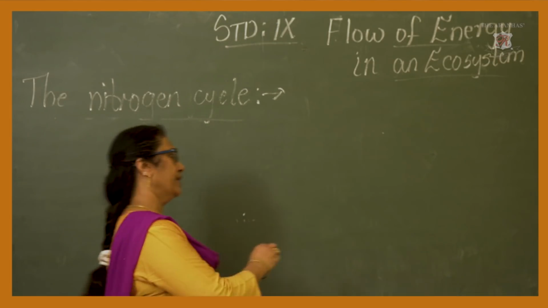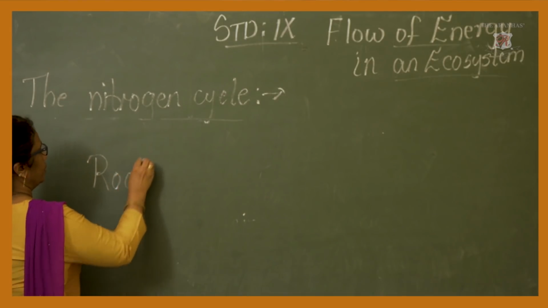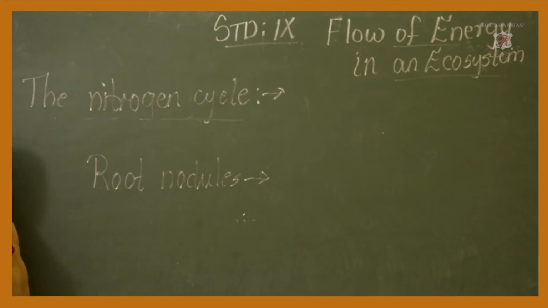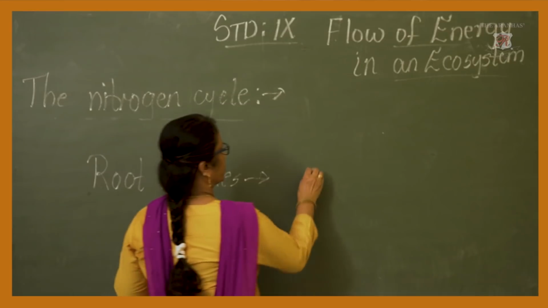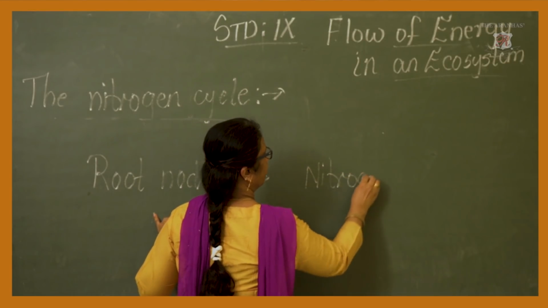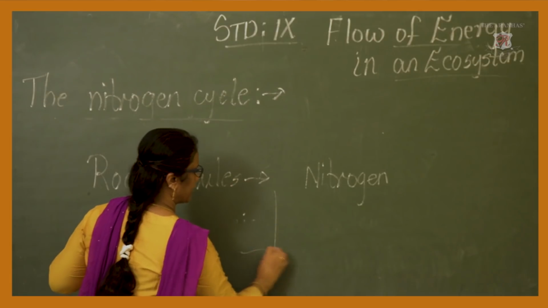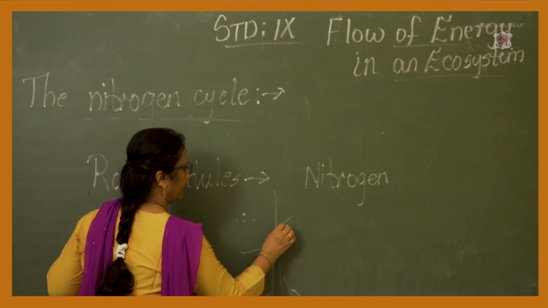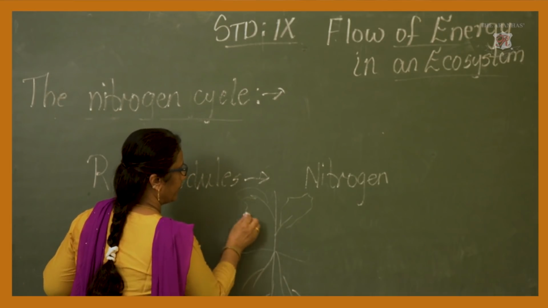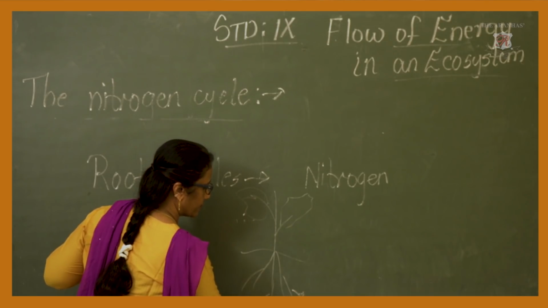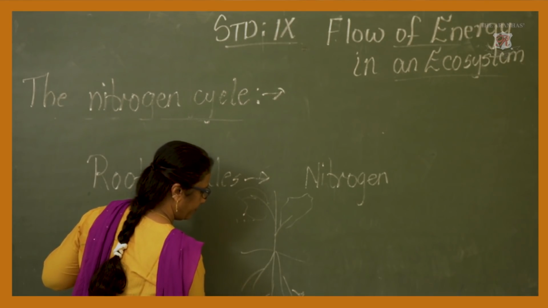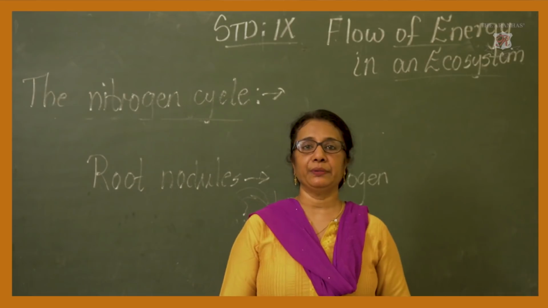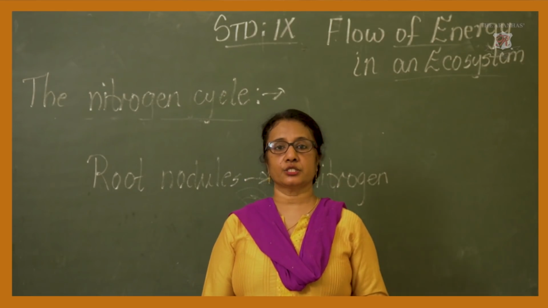Or if I just say root nodules, it might click that root nodules help in the fixation of nitrogen from the atmosphere. Especially the methi plant: when you pluck a methi plant, you can see nodular structures on the roots. Even if you uproot a groundnut plant, you can see the nodules. These nodules help in the fixation of nitrogen in the soil.